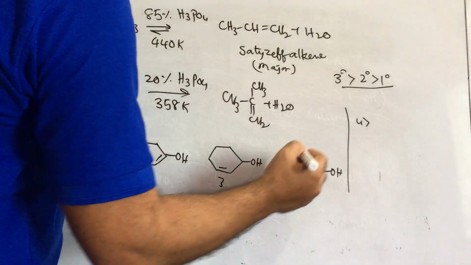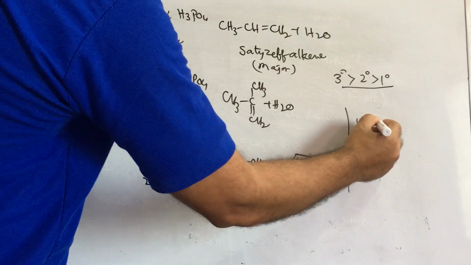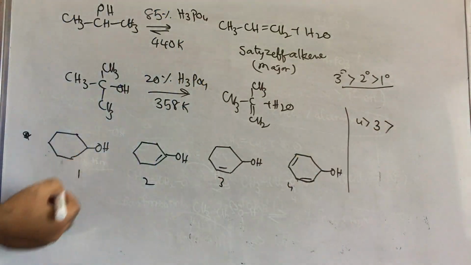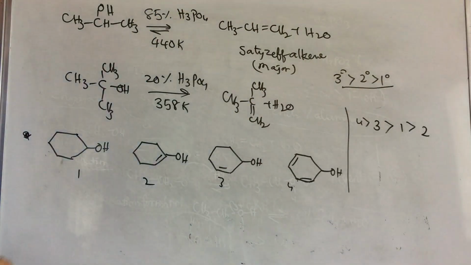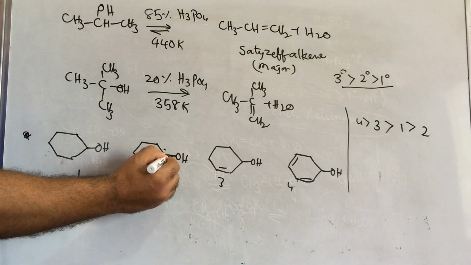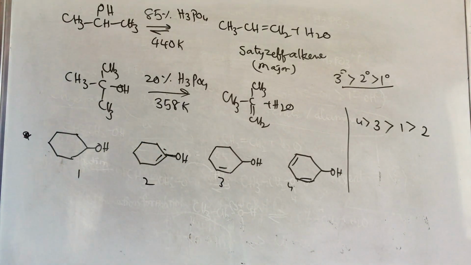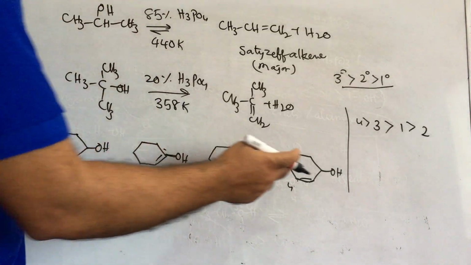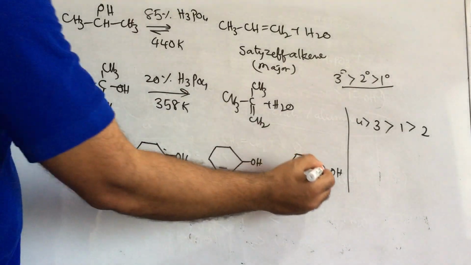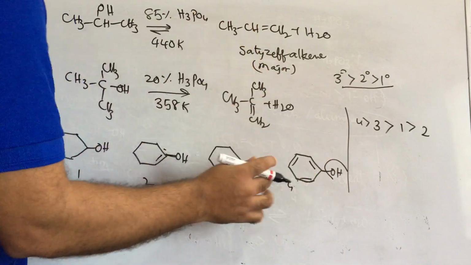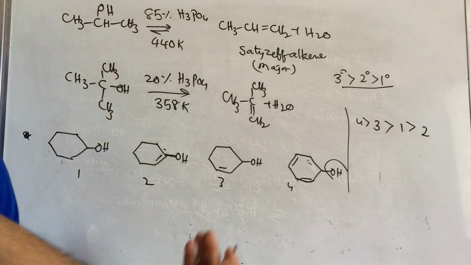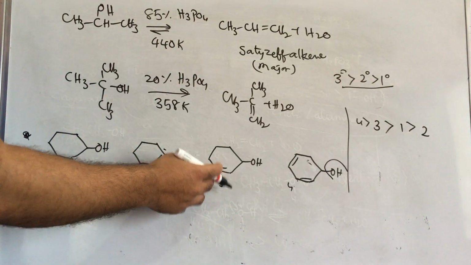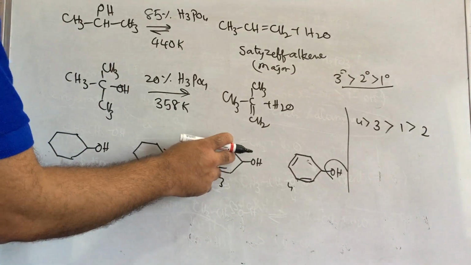After that, third, then first, and after that, second. Reason: this OH is bonded to an sp2 carbon, so breaking of this C-OH bond is difficult, that's why it is least. And why is the first one easier? If it is eliminated, a double bond forms, giving a benzene-type aromatic structure, which is more stable. And then conjugation will be more, as one more double bond will come.